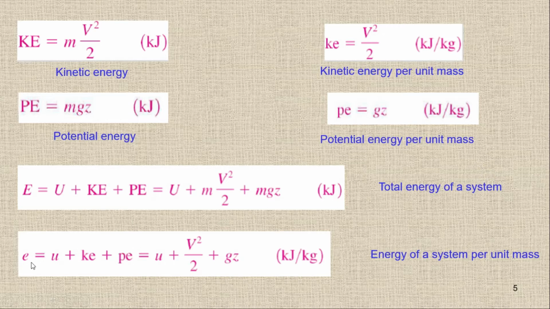So the complete equation will be u plus v square upon 2 plus gz, and because I have divided by mass, the unit is joule per kg or kilojoule per kg. So I can write the energy equation in terms of total energy or in terms of specific energy.